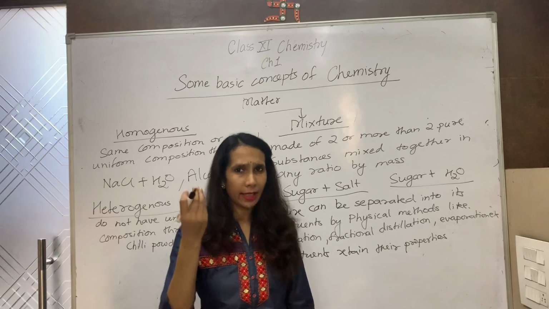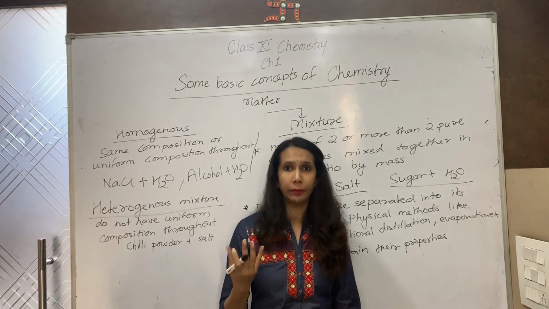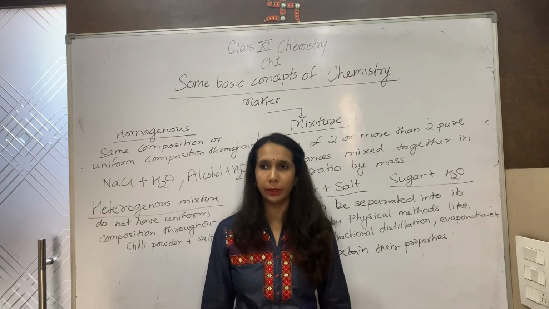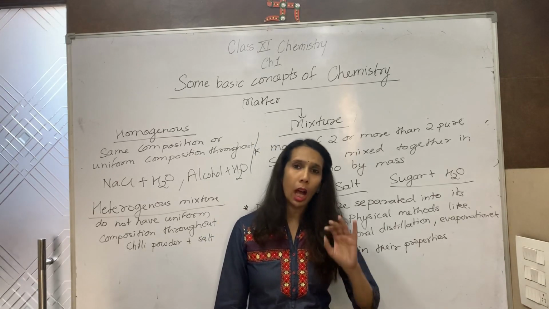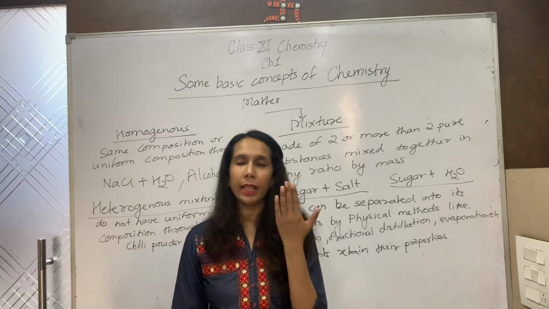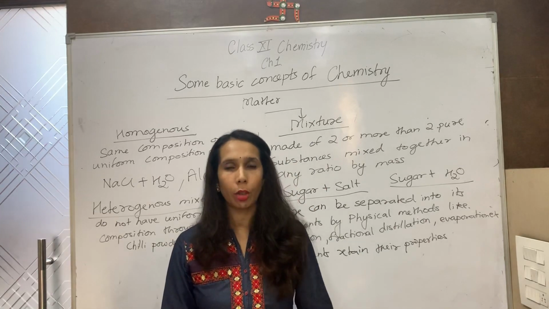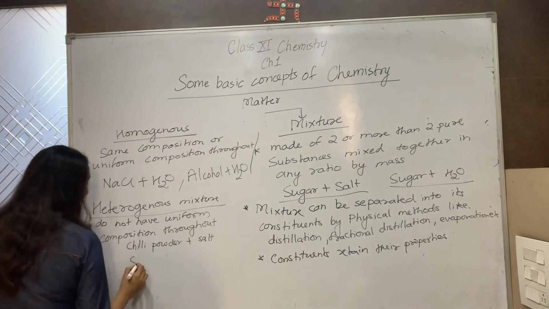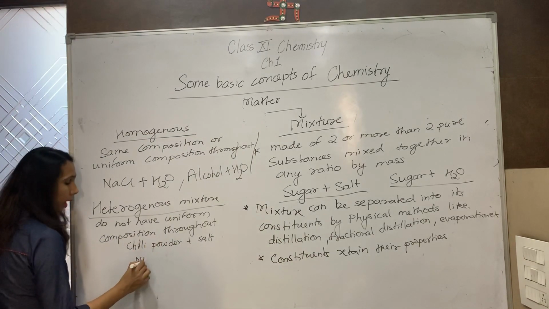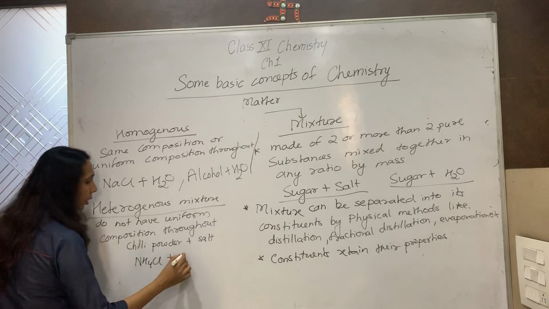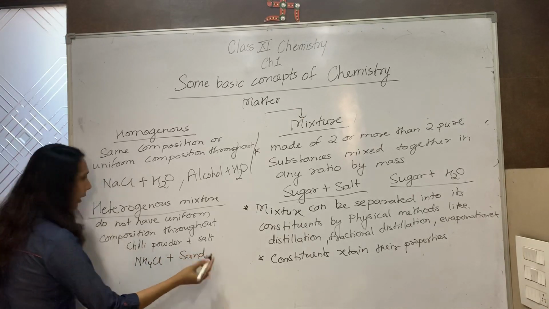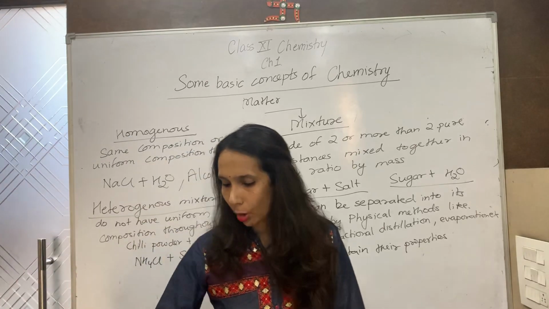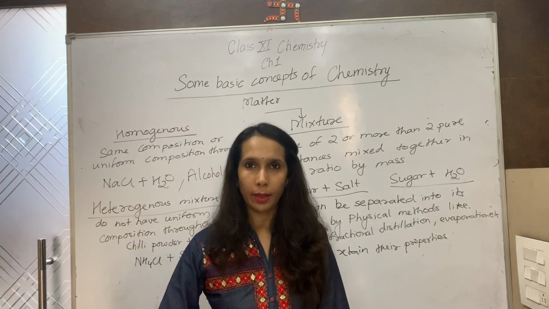Suppose I mix sand and ammonium chloride. Ammonium chloride is a white colored salt and sand, you know. I mix them together. No matter how thoroughly I mix them, I can clearly see the white particles and the brown particles of the sand separately. So this mixture will be a heterogeneous mixture. Ammonium chloride plus sand. It is a heterogeneous mixture. So we have done mixtures are of two types, homogeneous and heterogeneous.